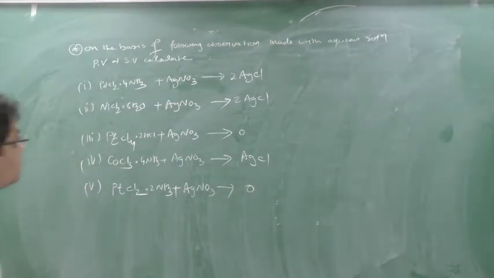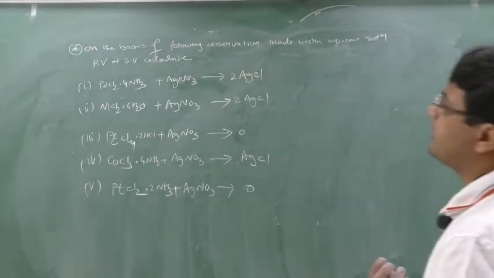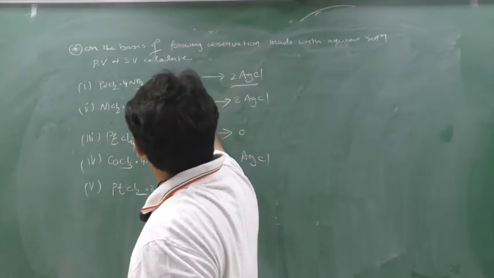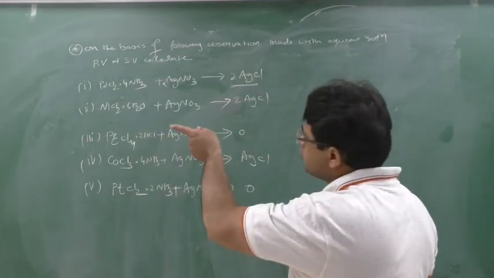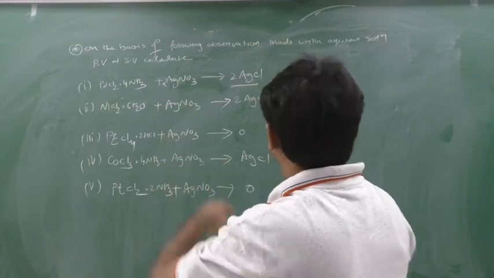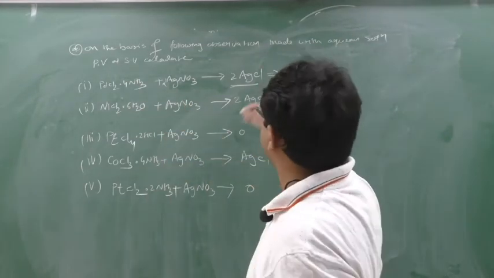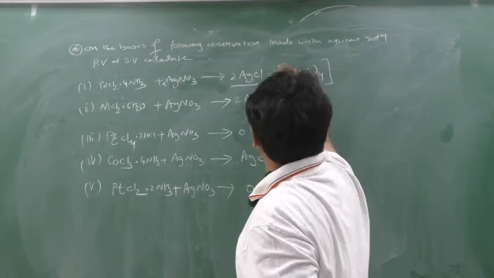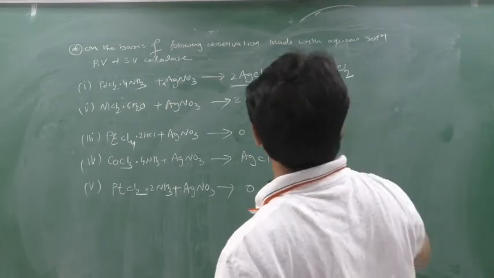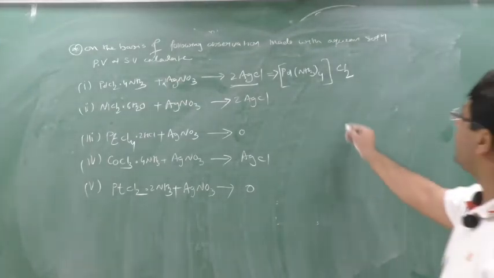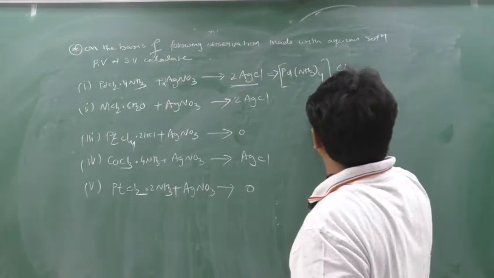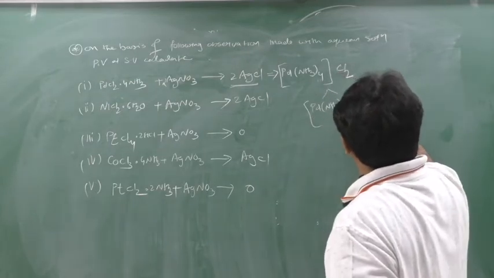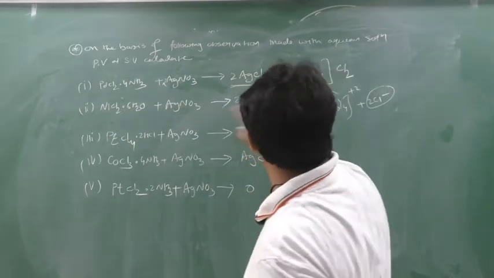Now see here. When I reacted PdCl2 with 4 ammonia, I got 2 AgCl. 2 AgCl means 2 chlorine has been removed, 2 chlorine has come outside. So the actual formula of this will be Pd into NH3 4, Cl2. Only then is it possible, no? Pd NH3 4 plus 2 and 2 Cl minus. For each Cl minus, one Ag plus, so 2 AgCl.